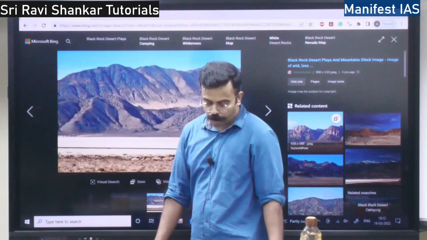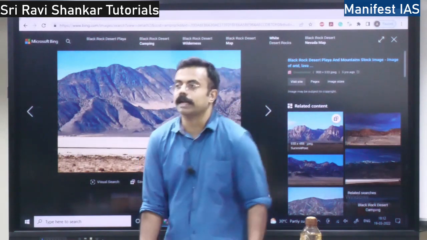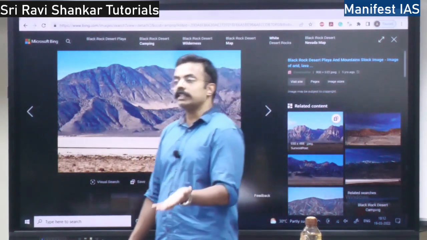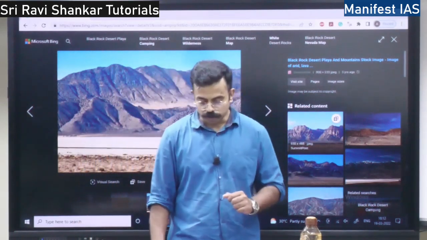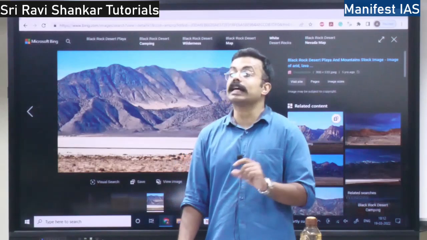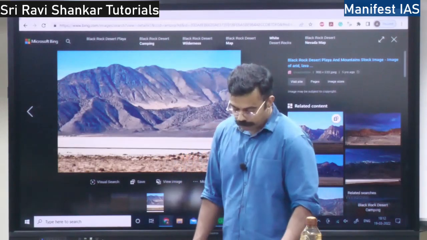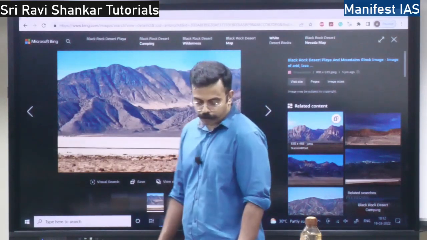Playas will get formed. In these playas there will be very little water. When this water gets evaporated, what happens? Salts will be left behind. When the salts are left behind, it is called alkali flats. Alkali flats, right? This is the concept of playas.